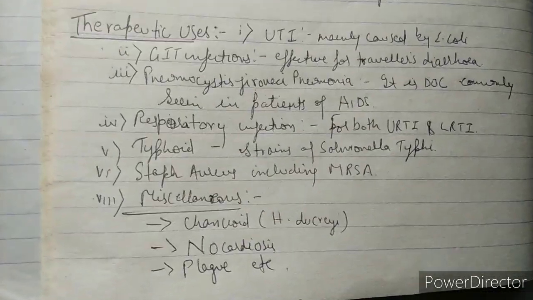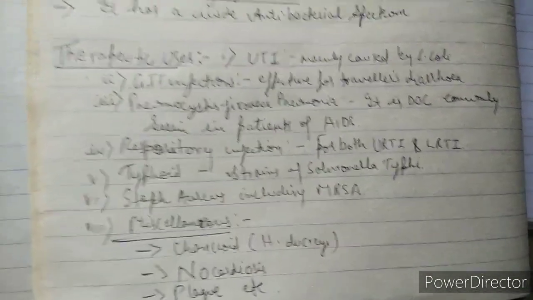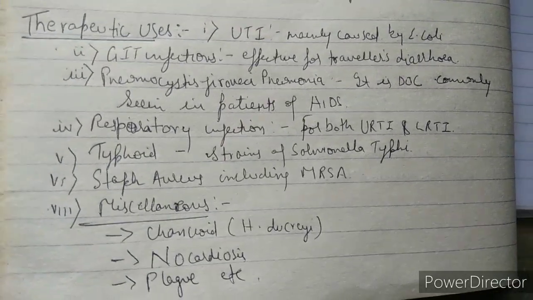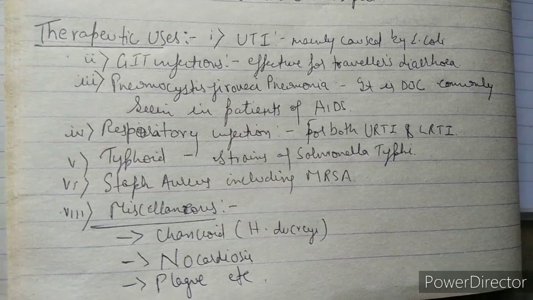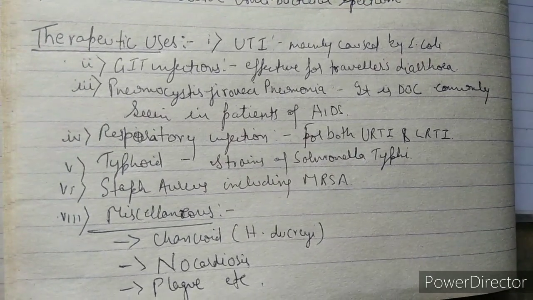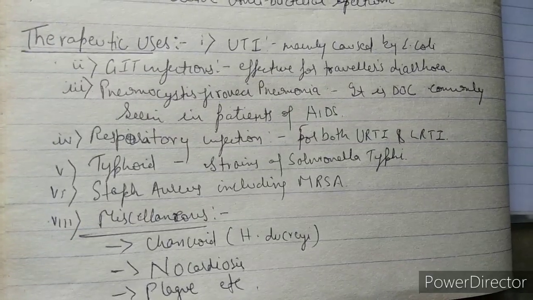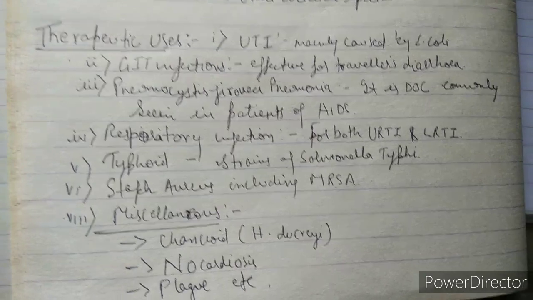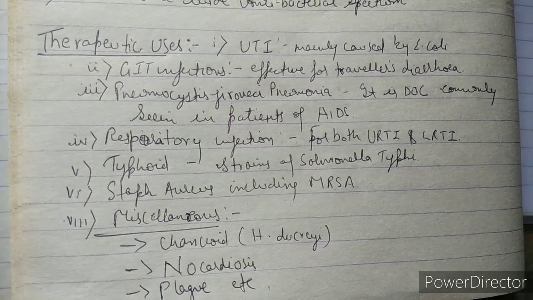Now we will discuss the therapeutic uses of cotrimoxazole. So what are the therapeutic uses of cotrimoxazole? Number one, it is used in urinary tract infection, or UTI, mainly caused by E. coli. The E. coli bacteria usually cause urinary tract infection. So it is generally used in the treatment of urinary tract infection.